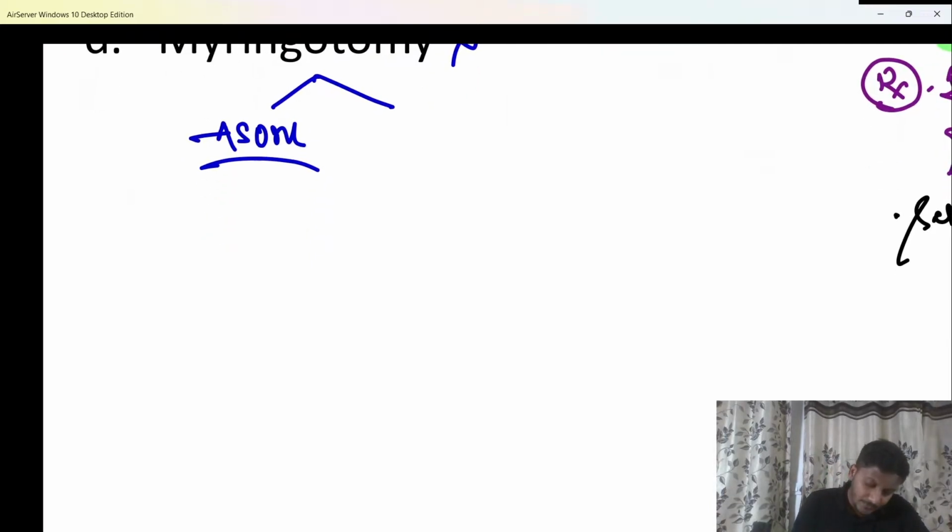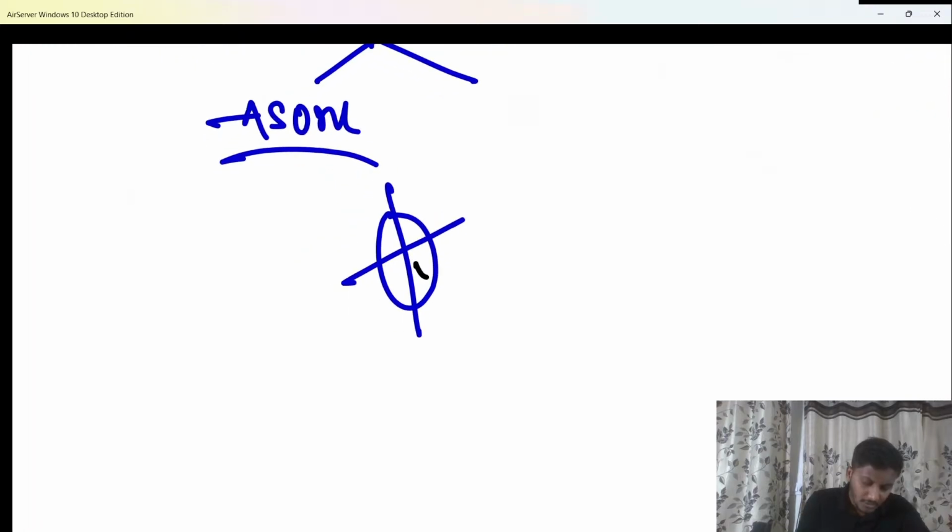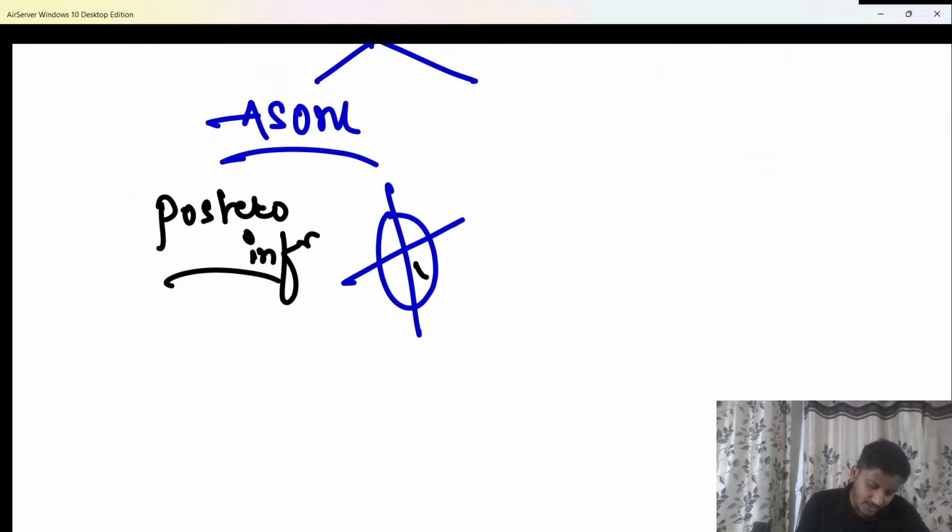Do remember that in case of ASOM, the incision which is made is usually made in the posterior-inferior quadrant. So you can just remember, for pus drainage, the incision is made in the posterior-inferior quadrant. Okay? So that is important.